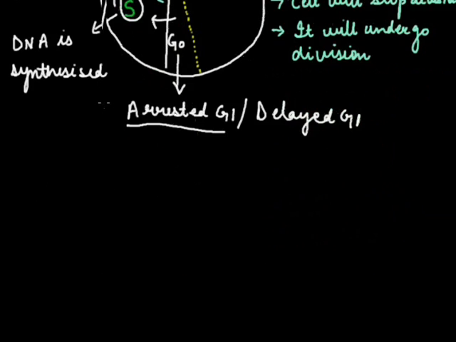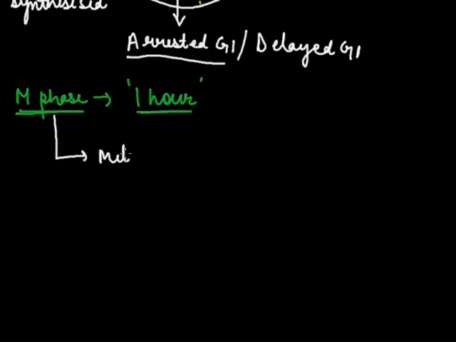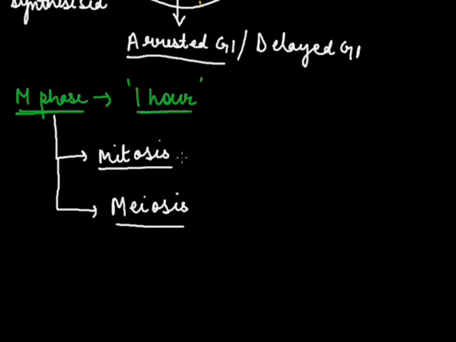Now, we'll start the M phase. In M phase, the actual division of the cell takes place. The duration is 1 hour. In the 1 hour, the cell duplicates. Now, this M phase could be either mitosis or meiosis. What is this mitosis and what is meiosis?